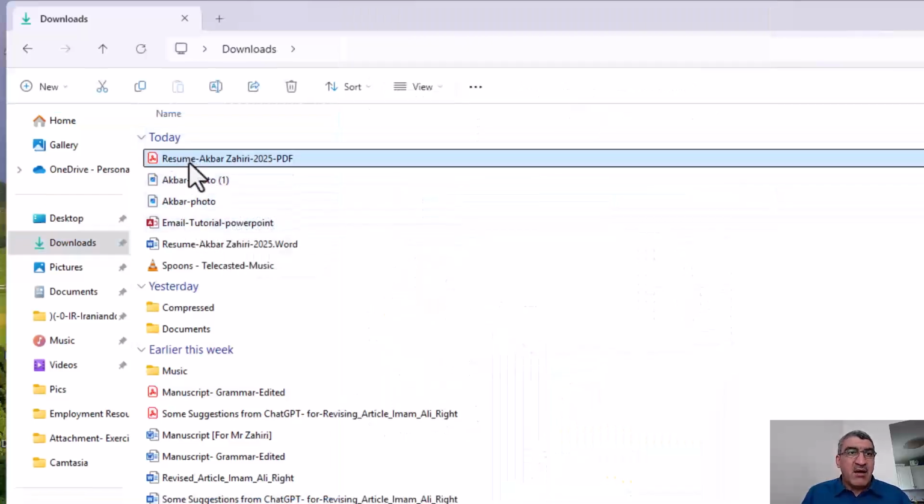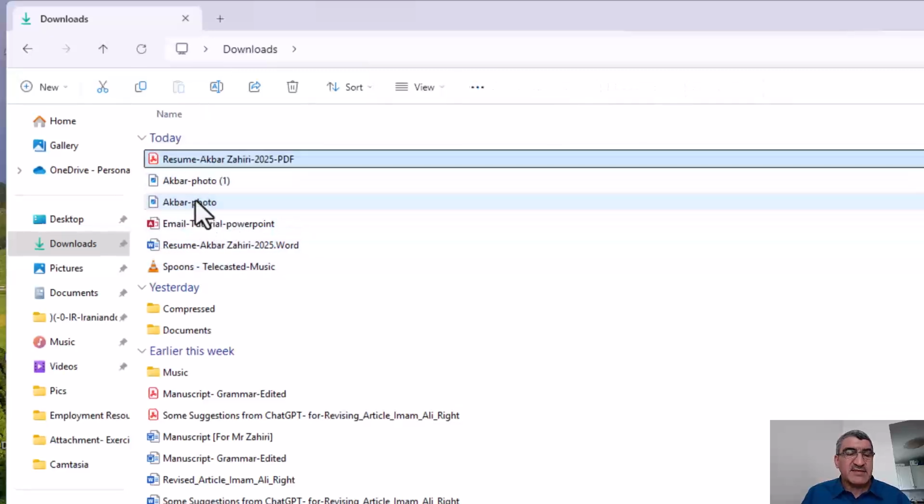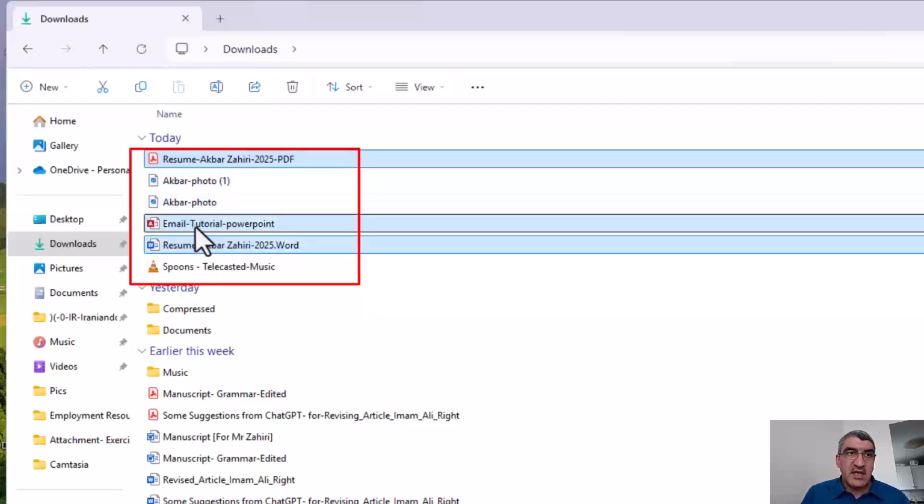Okay. Now I have my files here, for example, my resume, something like this. First of all, you should pay attention that they are saved in your computer, in your Downloads, okay? But to organize them, for example, you don't want to put them on the desktop. It is not a good place. The picture in the Pictures section, for example, and in Documents I want to put my resume, and also my tutorial, you see. I want to save them in Documents. So I choose them, one of them or all of them.